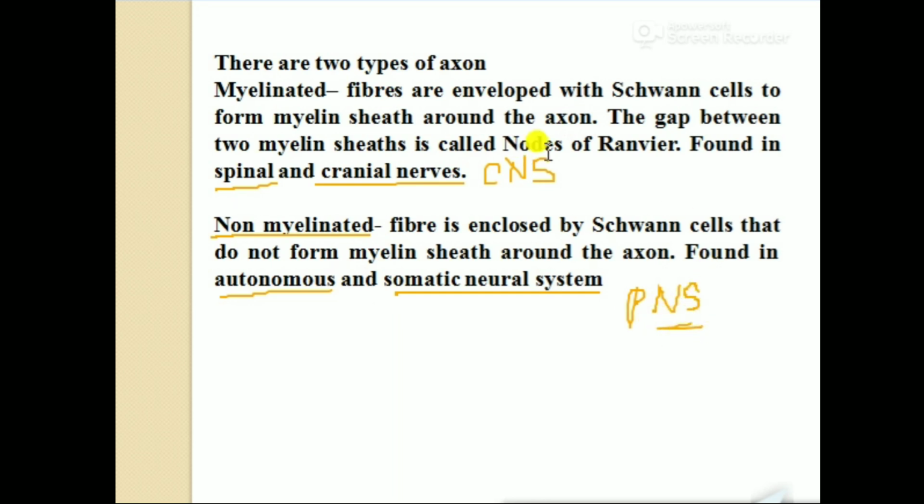That means the VIP treatment is being received by the CNS, the central nervous system. What kind of VIP treatment is it? They are covered by the myelin sheath. Why? Because they are related to the most important parts, the brain and the spinal cord. Any information coming from those regions should not be leaked. Any information coming from our PM should not be leaked from outside. It causes some problem, but any information that is coming from me, it can leak. So it must not be surrounded by the myelin sheath.